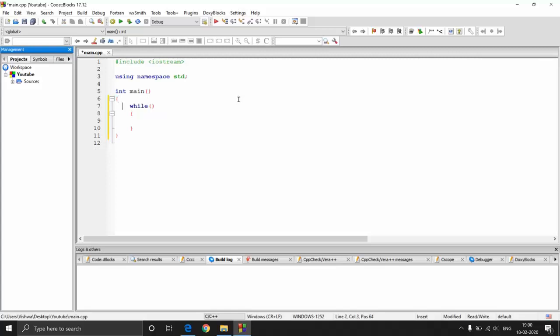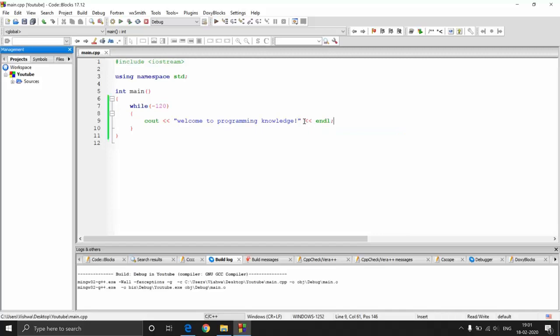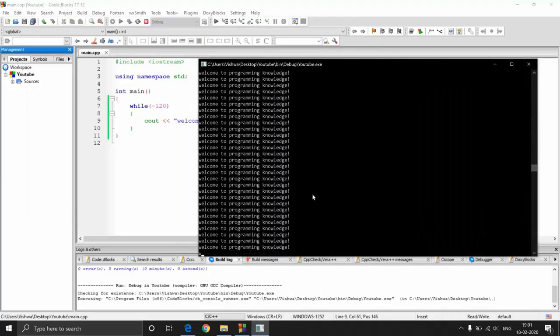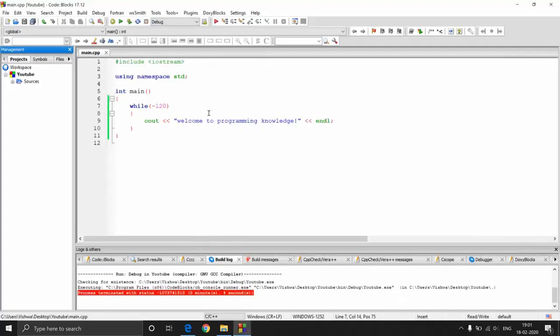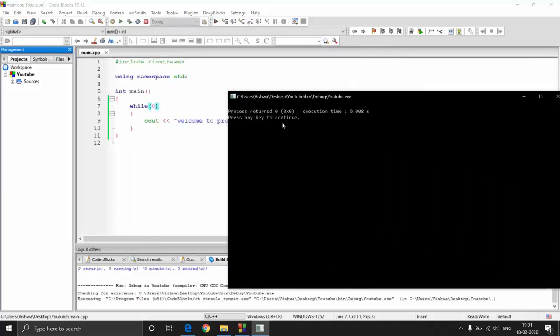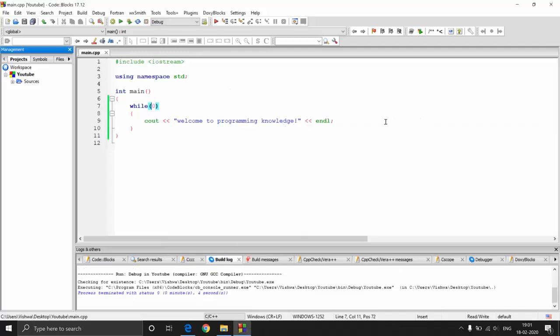Let me give you an example over here. Let me put some number, so minus 120, which is not 0, and let me print a message like "welcome to programming knowledge", with an end line after that statement. Now if I execute it, with F9, you see it's going as an infinite loop. You can put any number over here, but if I put 0 and execute it, you will see that nothing happened because 0 is false, so this whole loop is not executed.